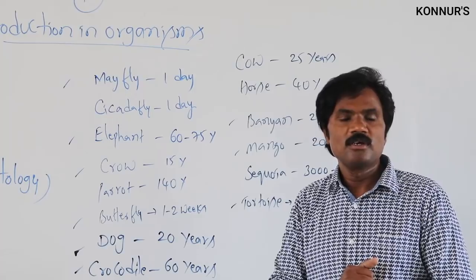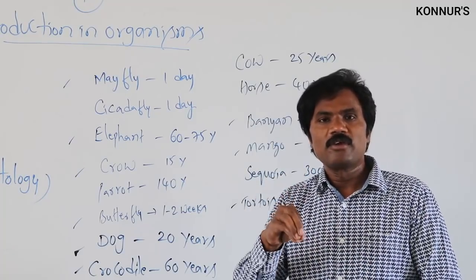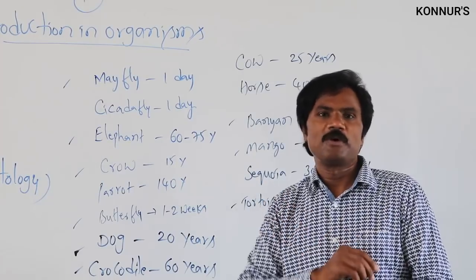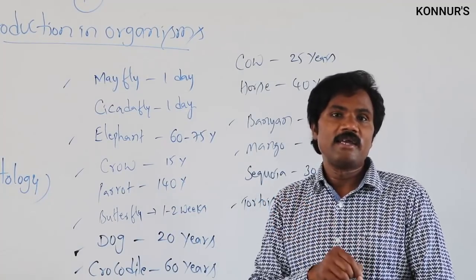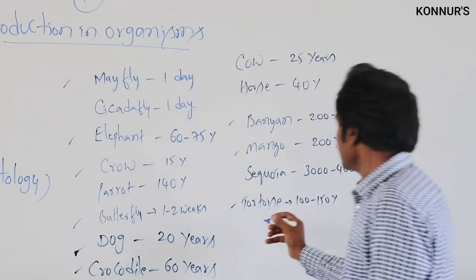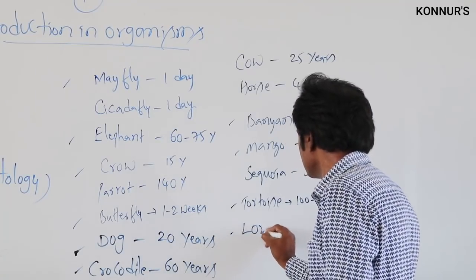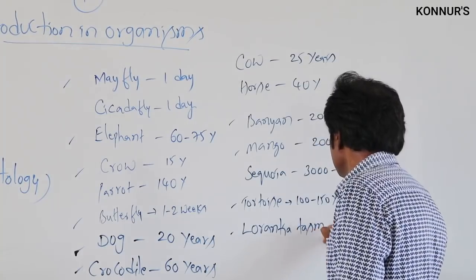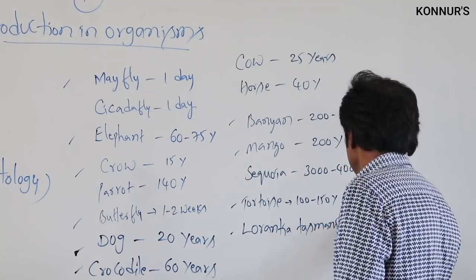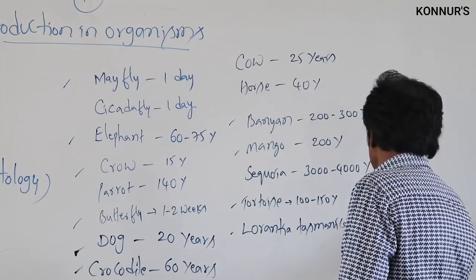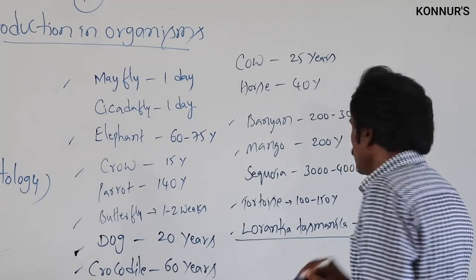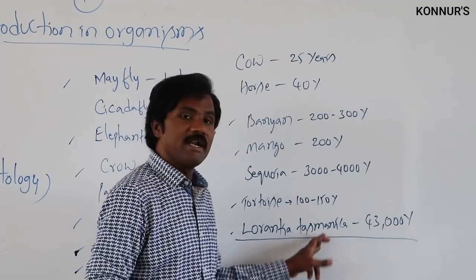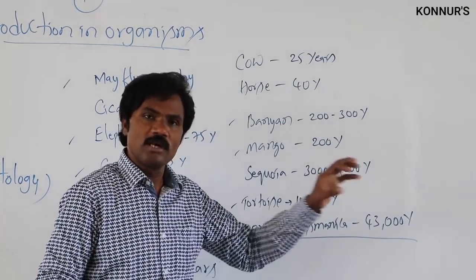Apart from this, the recent books have given the maximum lifespan for a type of angiospermic plant, Laurentia tasmanica, which is located in Tasmania, that particular area.